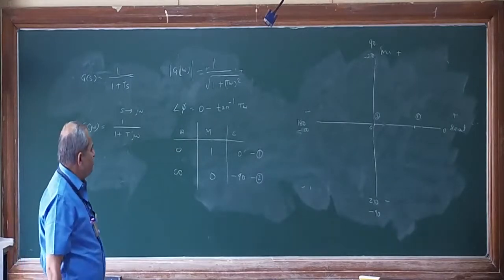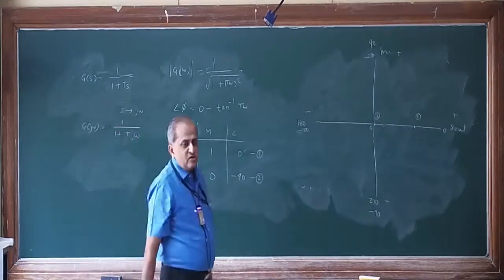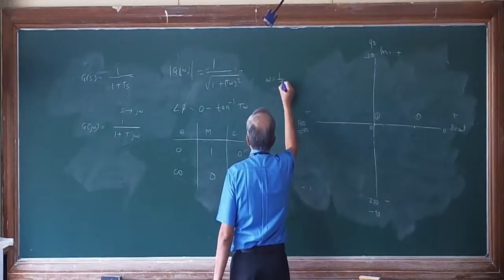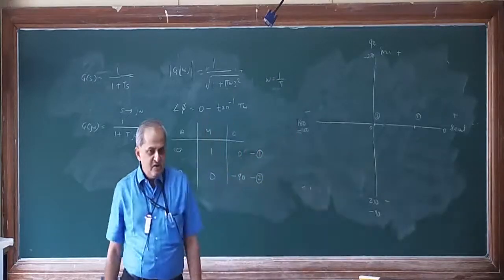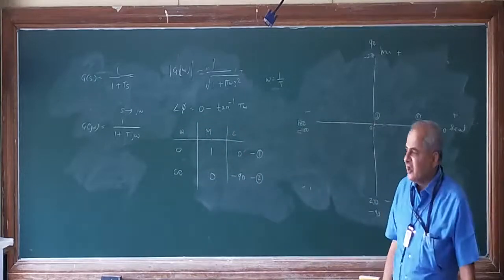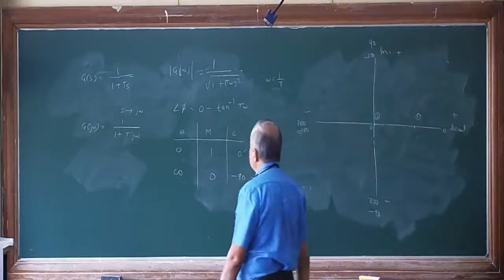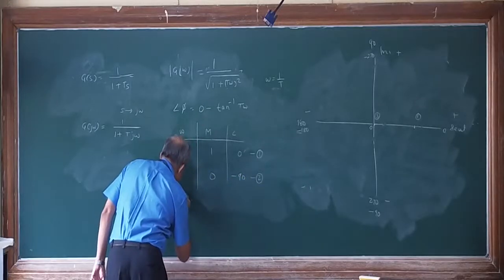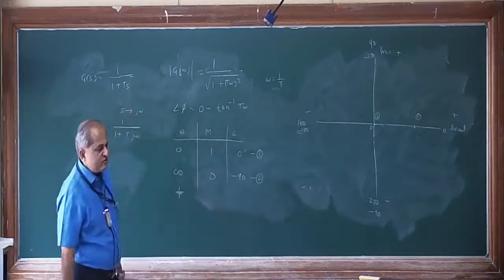So for the third point, what I will do is, when omega is equal to 1 upon t, this is called the corner frequency. I will put omega is equal to 1 upon t. This is the third point.